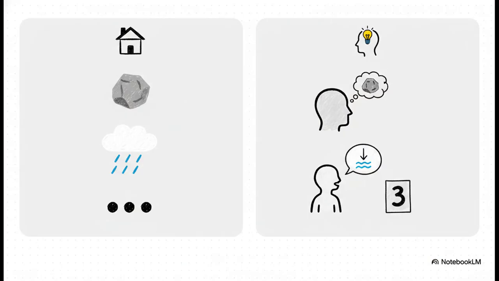This slide right here shows the incredible leap our minds take, and it's a leap that seems to be uniquely human. See, we don't just have things in our mental world, we also have representations of those things. It's one thing to think about a rock, but it's another thing entirely to think about the idea of a rock. We can use numbers, sure, but we can also think about the symbols, the numerals we use to write them. We can feel the rain, and we can also have the distinct thought that it is raining. It's such a subtle difference, but it is absolutely profound.